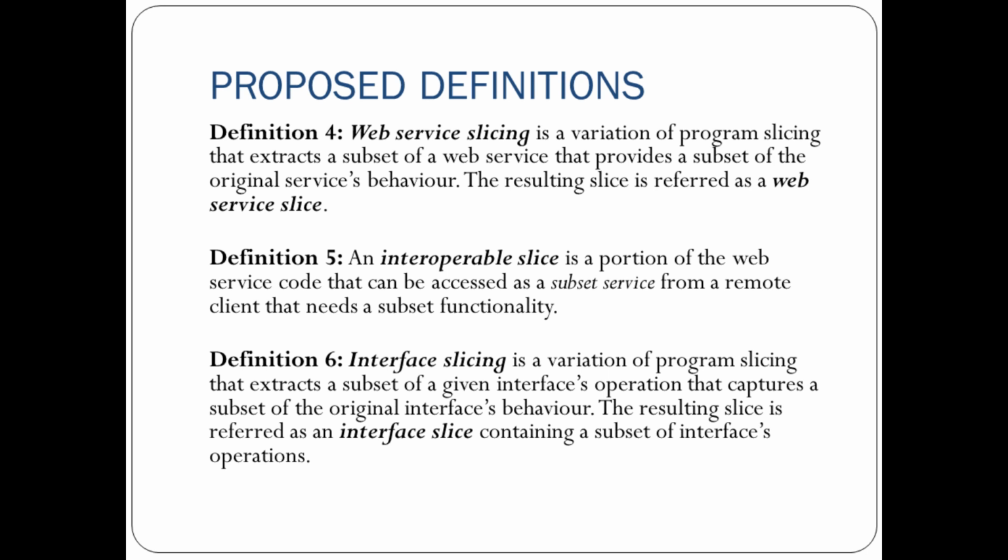Then interface slicing. Program slicing has an interface that can execute that subset feature. For a web service, there will be an interface for subset operations that imitates a subset of the original interface. This is done with the help of an interface slice, which is a subset of the interface containing subset operations.